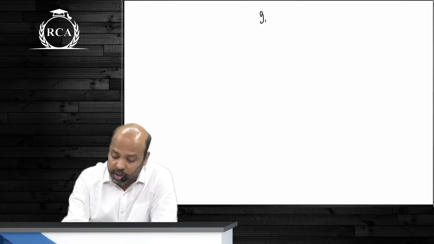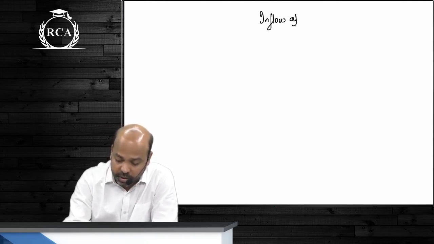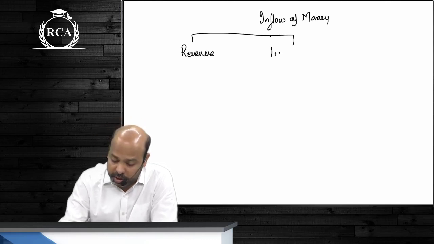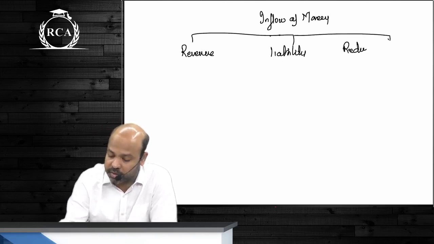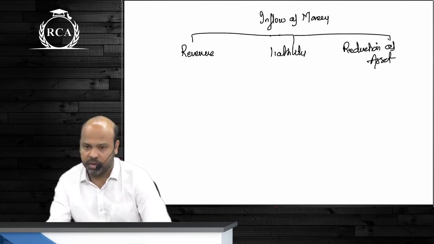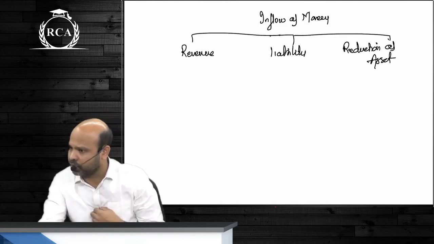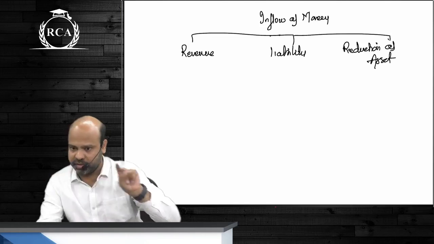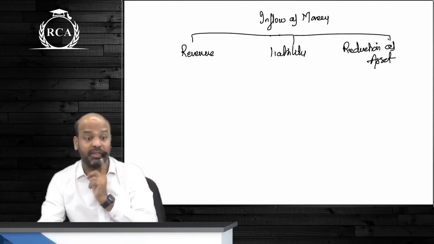Now, guys, one more point, beta, before you start writing. Any inflow of money today can either be your revenue, or it can be a liability, or it can be a reduction of an asset. तीन ही चीज पॉसिबल हो सकती है. If there is an inflow of money, it is either going to your revenue statement, or it is going to your balance sheet as a liability, or it is reducing an asset.